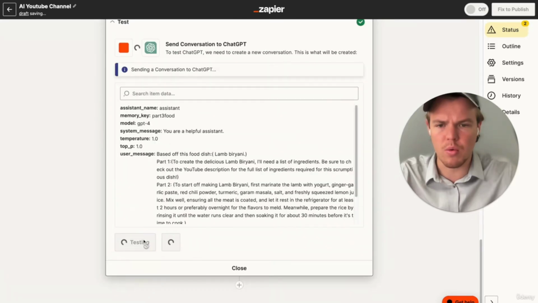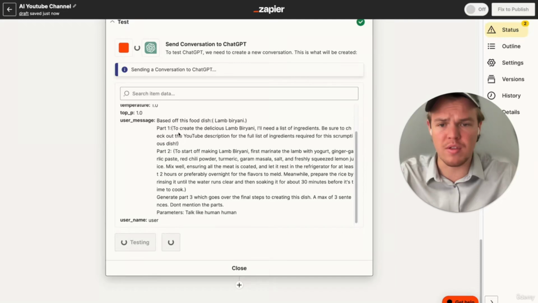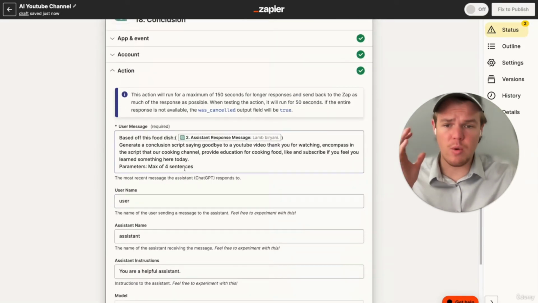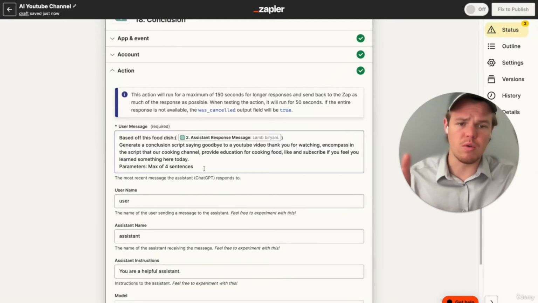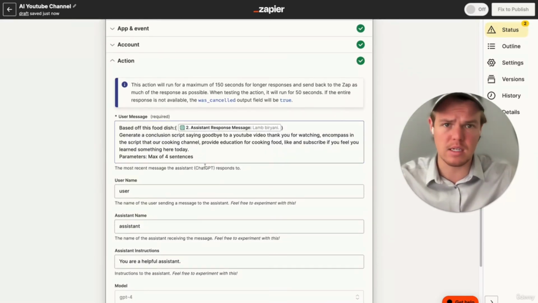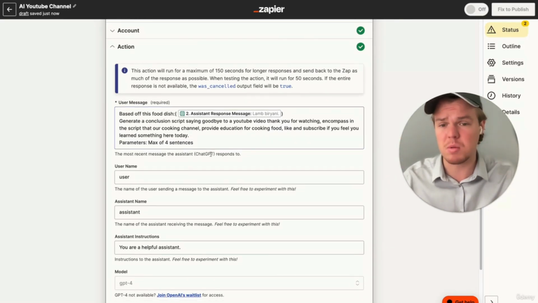So we're going to hit continue and retest this action. One thing I want to point out is, as you notice in the parentheses, the data from part 1 and part 2 is being identified, and then it understands that it needs to generate part 3, which we'll get here pretty soon. So what I did is I wrote up, generate a conclusion script saying goodbye to a YouTube video. Thank you for watching. Encompass in the script that our cooking channel provides education for cooking food. Like and subscribe if you feel like you've learned something today, and then parameters, a max of 4 sentences. You can obviously add more context here. Maybe you want to put in your YouTube channel name. Maybe you want to have a CTA for a specific thing in the description of your video and so on.